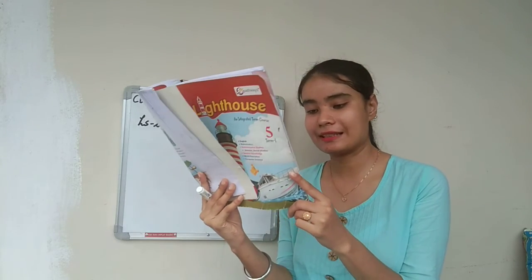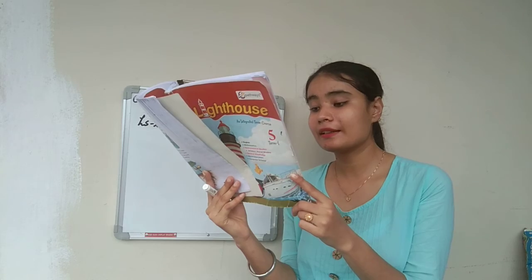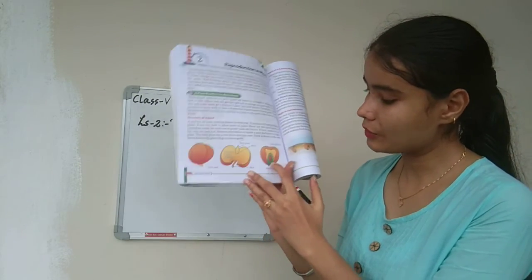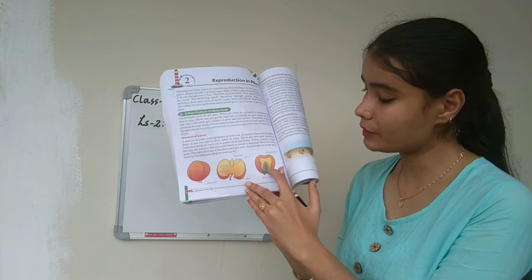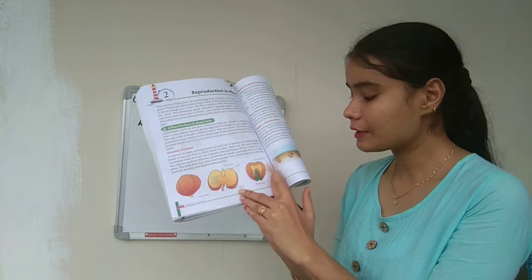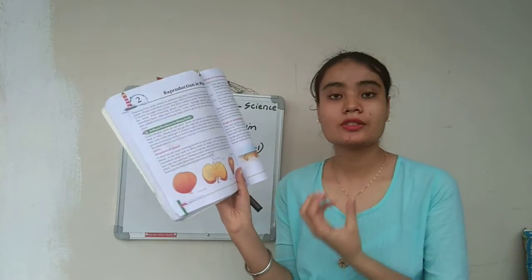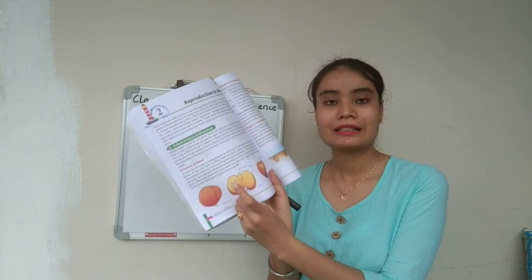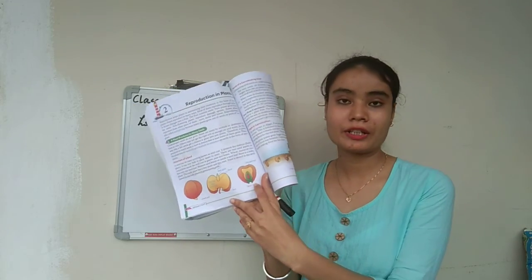Food is stored in the seed leaves for the baby plant till green leaves grow. So again what happens? The food is being stored in this leaf. Afterwards it will turn green. When it turns green, it means the plant is growing from the seed. And the food is being stored in this type of green leaf.